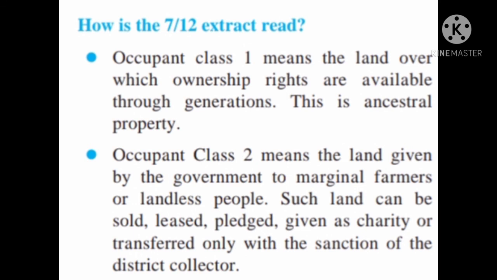The conversion rules apply to the lands granted or allowed generally by the state government through the collector to be used for agricultural, residential, commercial or industrial purposes on an occupancy class 2 basis, that is, lands which are not freely transferable and require prior permission of the competent authority.